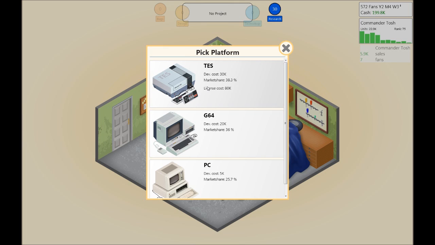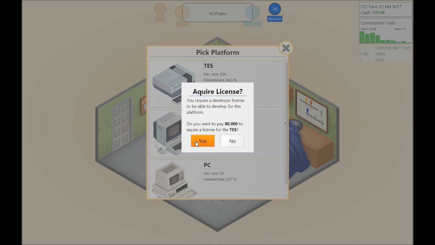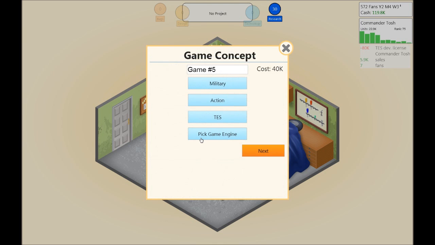So this is where the big money is at this time. However, you have to pay the license fee of 80,000 just to be allowed to develop games for this one. And once you pay this one time, you can develop games for all you're worth for this platform without worry. So let's pay for that one.